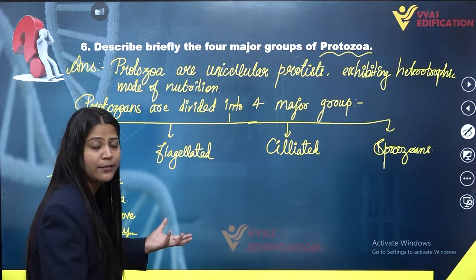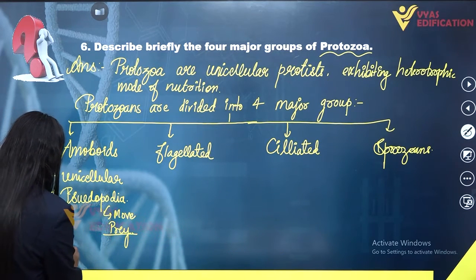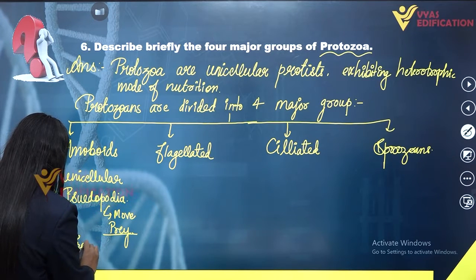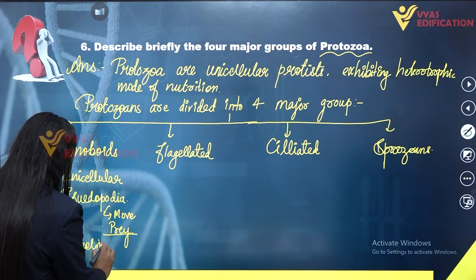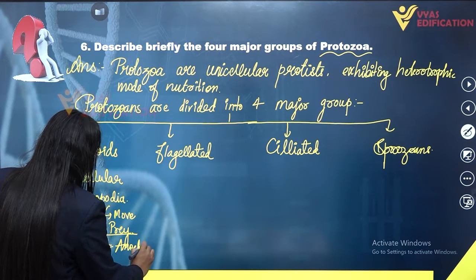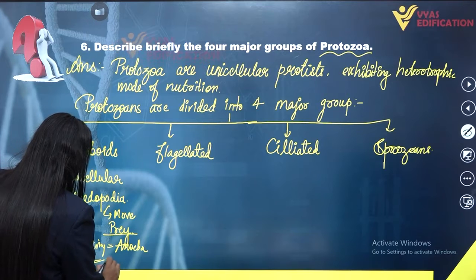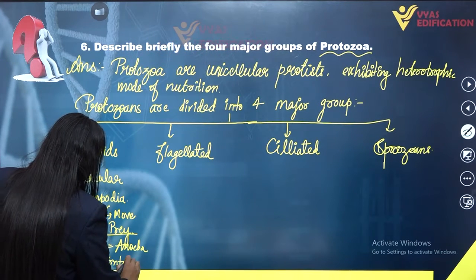They can be free living or they can be parasitic in nature. The free living example is amoeba, and the parasitic form we have is entamoeba.